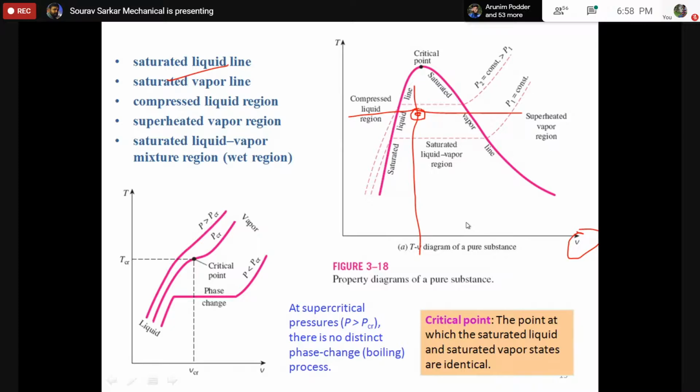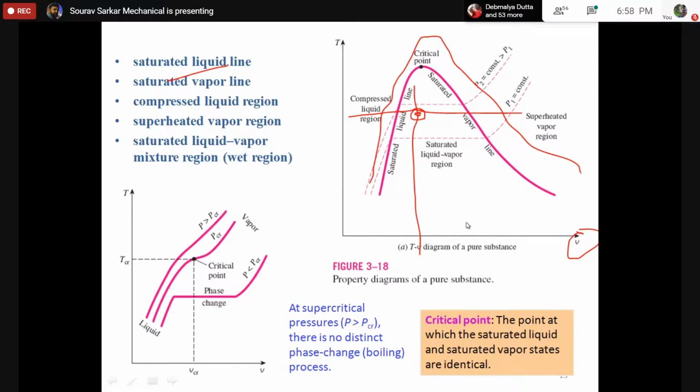So basically that's why this curve is constructed. This curve can tell you at any instant whether you have a mixture, a single phase, or a superheated phase, if you simply mention the temperature and the pressure, it will locate that point. So this is the way we can get this diagram. This is basically called the TV diagram.